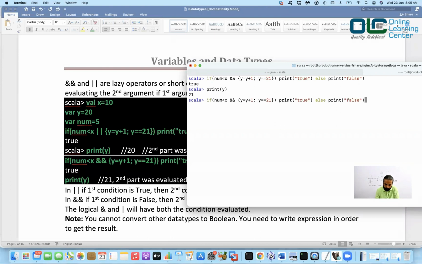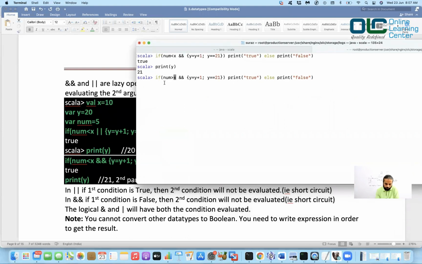Okay. Now, again, the y value is 21. So you can do something like this. Let me change it this way. Okay. So tell me here, what should be the output in this case? See here, num is greater than x. Num value is 5. Okay, 5 is greater than 10. X value is 10. So what is this first condition? True or false? So the first condition is false.